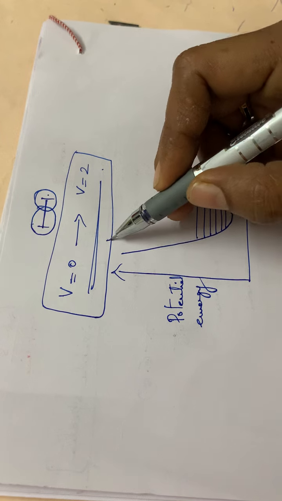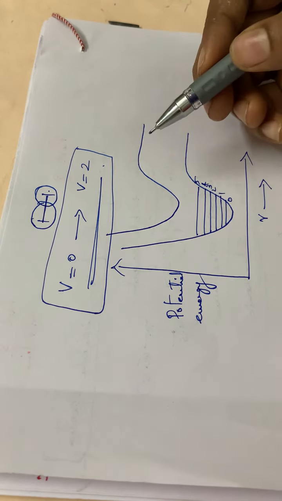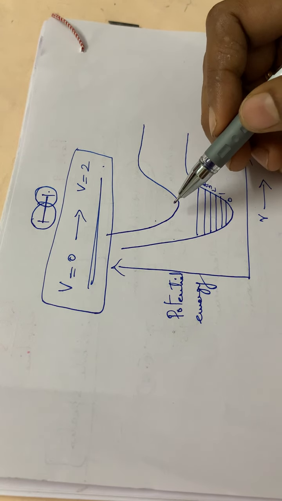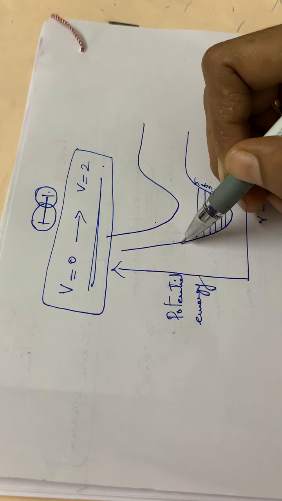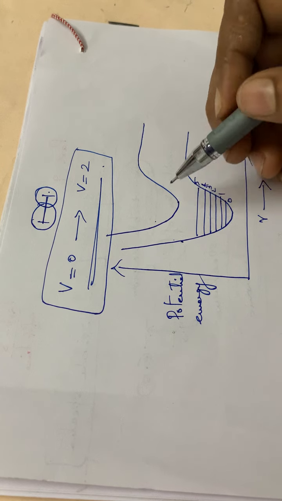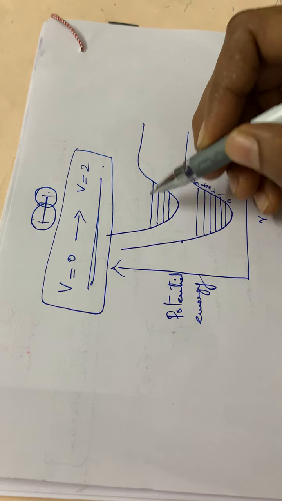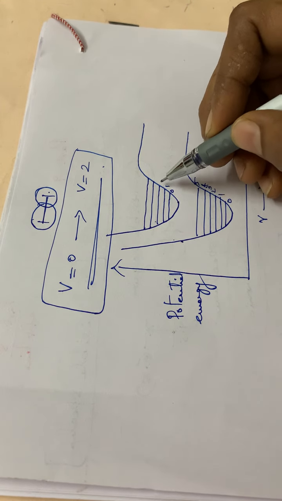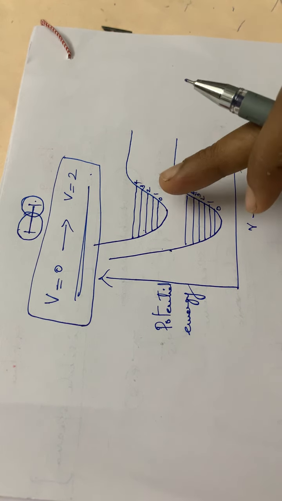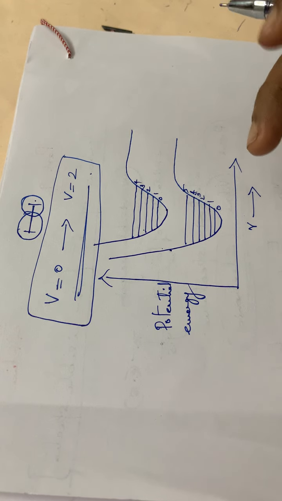Then again, while it is excited to a higher energy state, it will be moving to the next higher excited energy level. So these two are the different electronic energy levels. This is the ground state electronic energy level, and this is the excited state electronic energy level. There also you have to mark different energy levels in the excited state: 0, 1, 2, 3, 4.